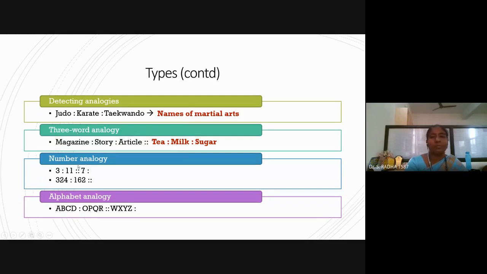Now I'm going to number analogy. 3 has become 11. Okay, 7, how to convert this to another number? 3 will become 11, means 3 square plus 2. 7 means 7 square plus 2, which is 49 plus 2, 51. Next, 32 to 4, it is exactly half. So you can write anything on the other side, 16, 8, 8, 4, 4, 2, like that, anything you can write.